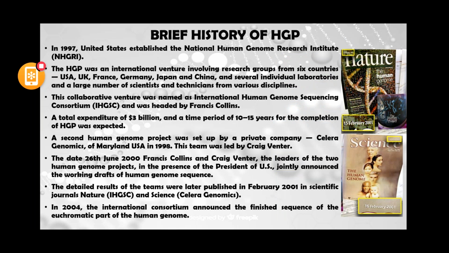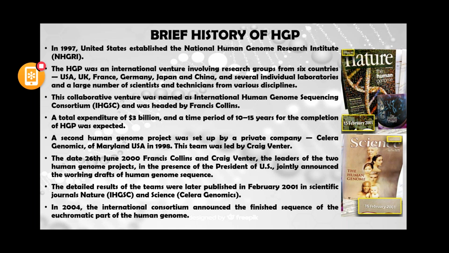Craig Venter was also a part of this Human Genome Project, but there were two different groups. One was headed by Francis Collins, and the other was headed by Craig Venter. However, these two groups claimed that they would sequence the whole genome of the human, and they would publish a working draft, or rough draft, around 2000.